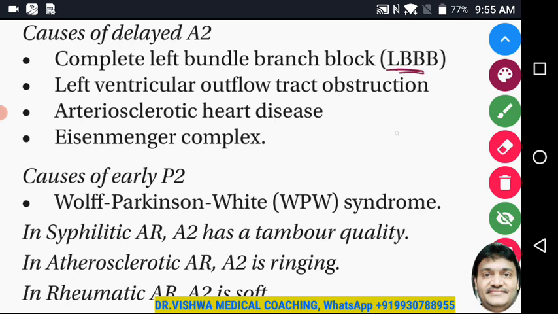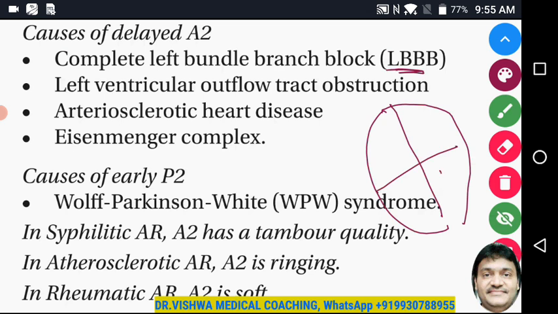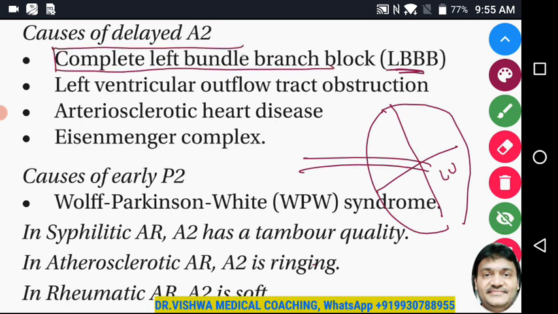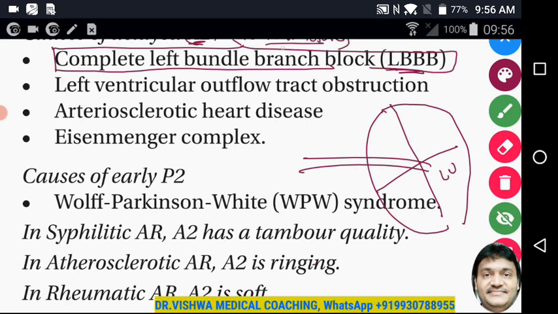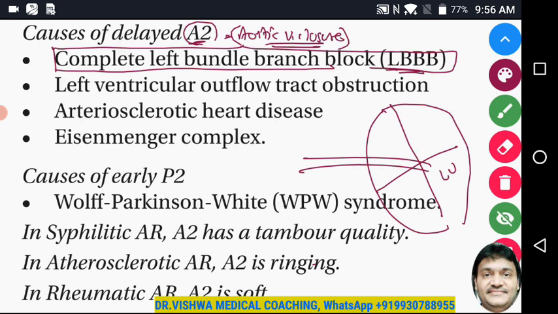Now see, let me analyze it pictorially again. This is the left ventricle, this is the aorta. We are trying to analyze why exactly left bundle branch block produces delayed A2. Remember, A2 is the aortic valve closure. When you understand the mechanics behind it, you understand the other things related to it also. That is the reason these things are important. So, delayed A2 in case of left bundle branch block.